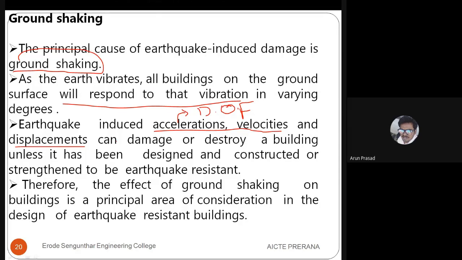In those areas, this displacement, this acceleration, this velocity will be considered. In addition to that, dampers will be considered. We will be designing the single degree of freedom and multiple degree of freedom. These two designs will be discussed in all the buildings, in all the structures.